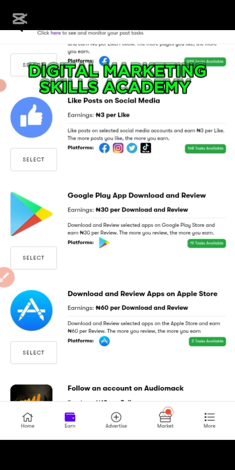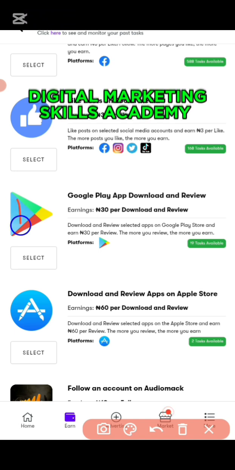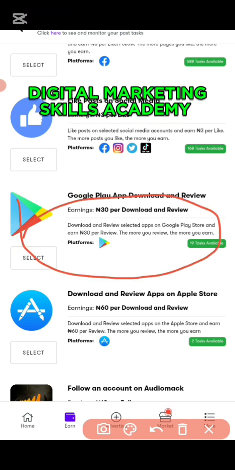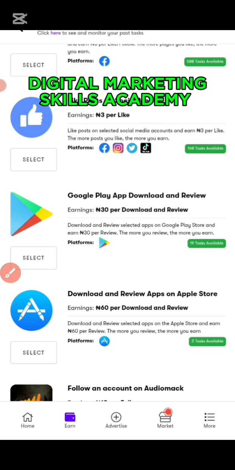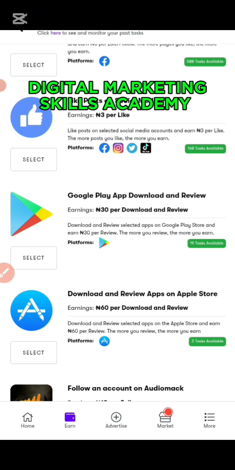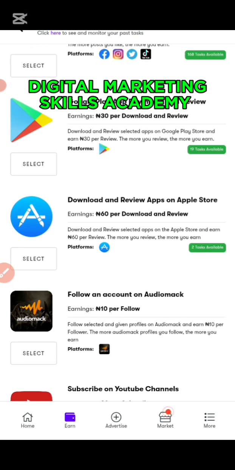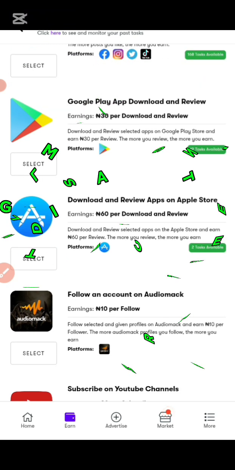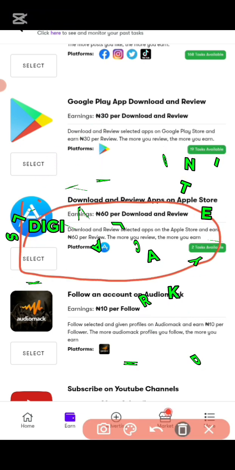Look at this place, the Google Play app download and review. In this section, you can install 100 apps from the Play Store, and when you are done, just screenshot it and upload it here. You are going to get 30 naira per install. And if you are using an iPhone, 60 naira per install. This one here, can you see, 50 naira per install.